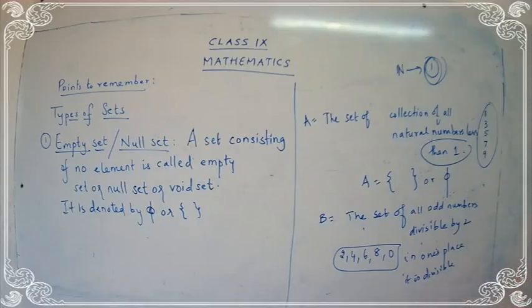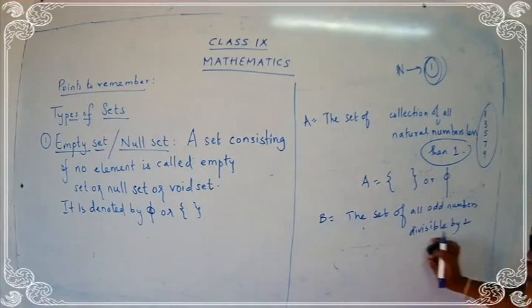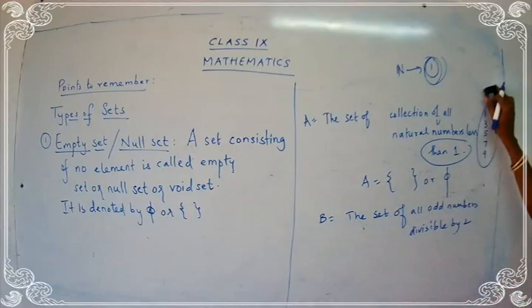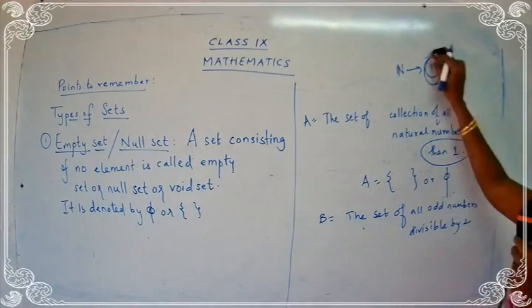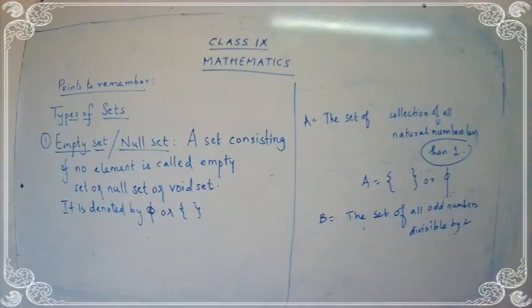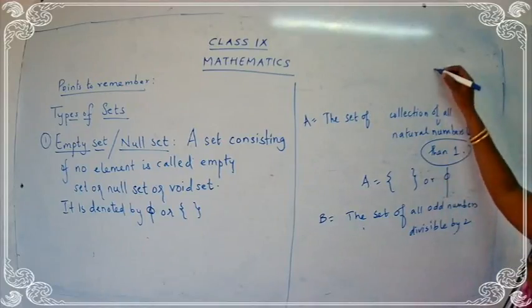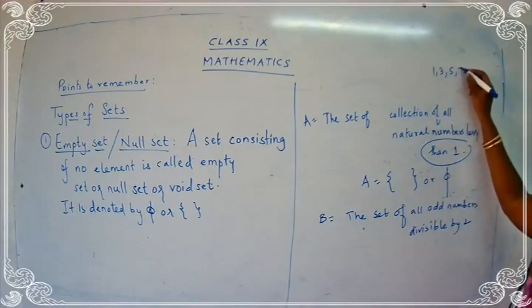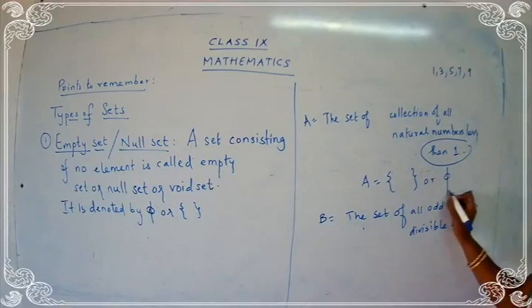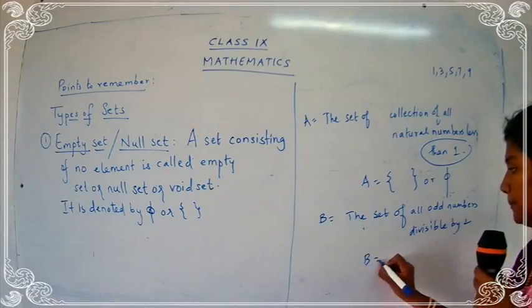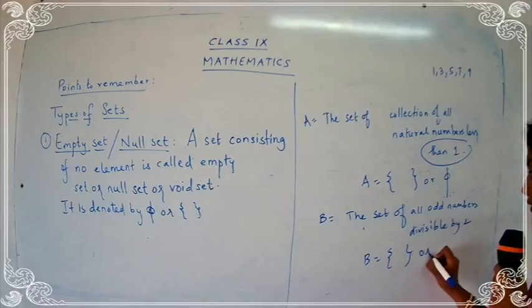This is all the things that you have learned in your lower classes. You have studied the test of divisibility. Yes? What is the test of divisibility? The last digit of the number should be 0, 2, 4, 6, 8. But the odd numbers end with 1, 3, 5, 7, 9. So we say we don't have an odd number which is divisible by 2. So B is equal to empty, or you can write phi.